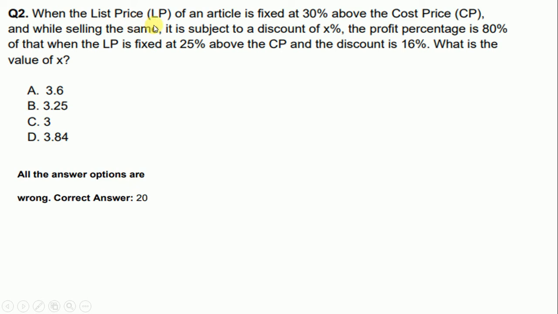When the list price of an article is fixed at 30% above the cost price and while selling the same, it is subjected to a discount of X%. The profit percentage is 80% of that when the LP is fixed at 25% above the CP and the discount is 16%. What is the value of X? So all these options were incorrect and the correct answer is 20.